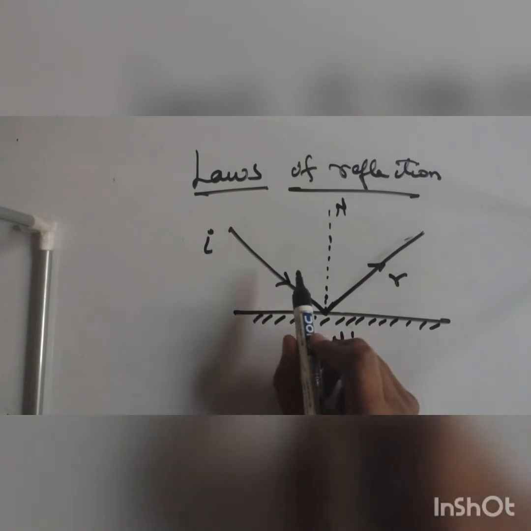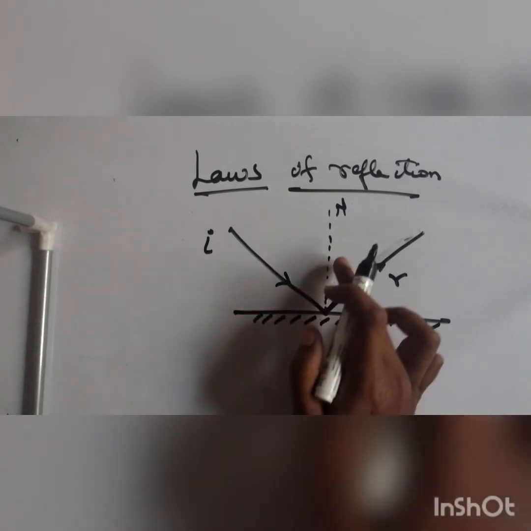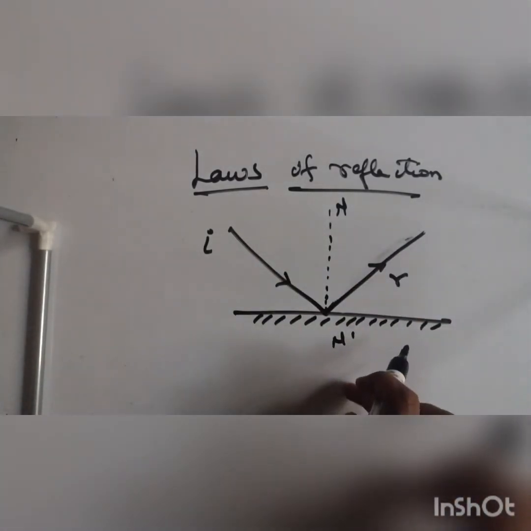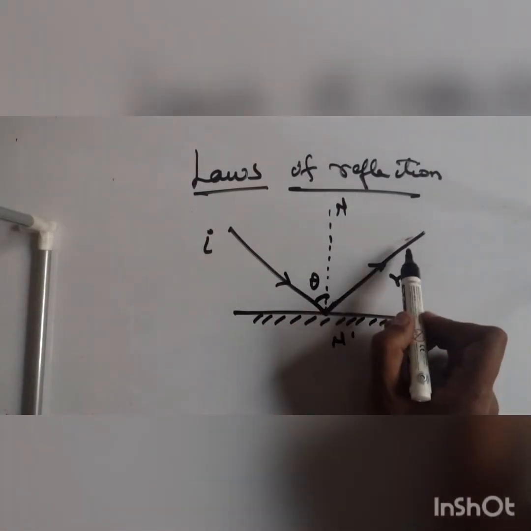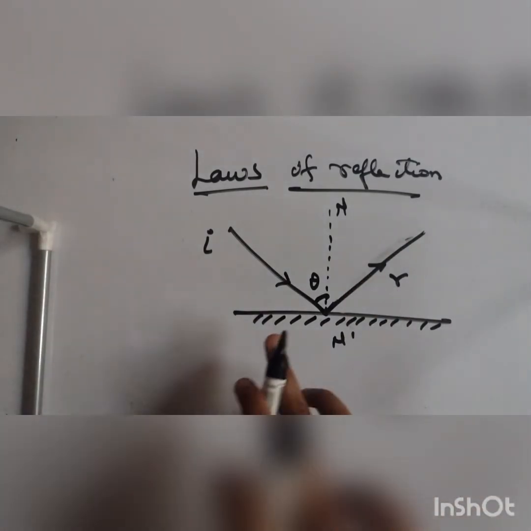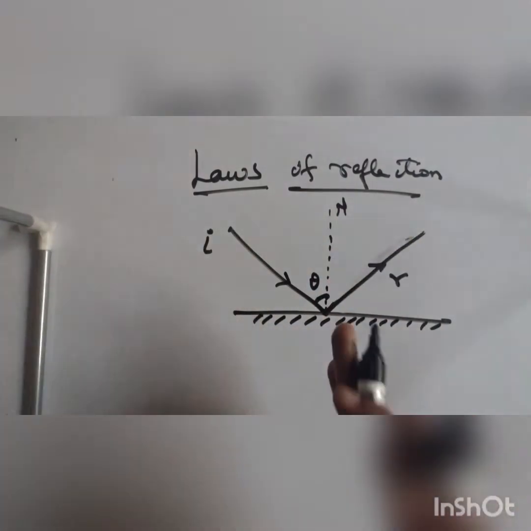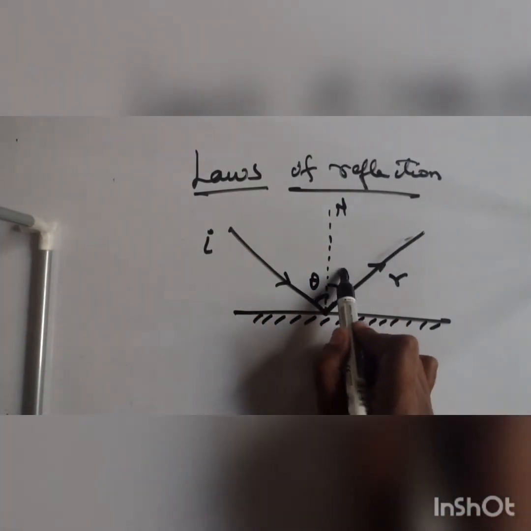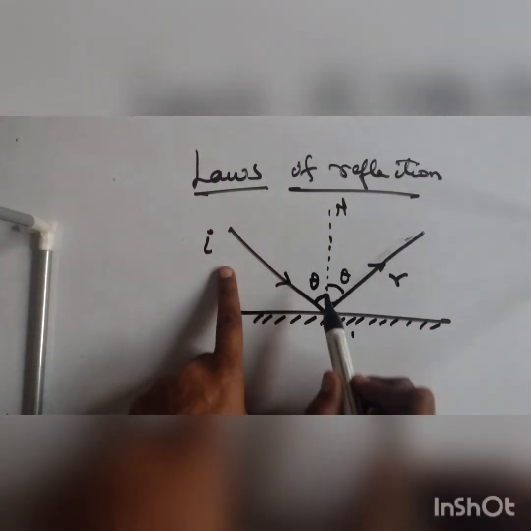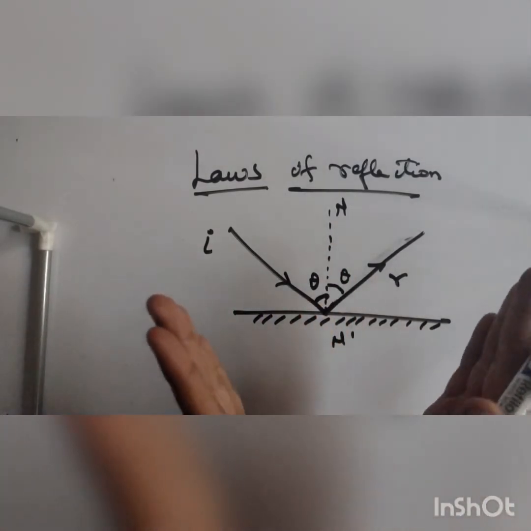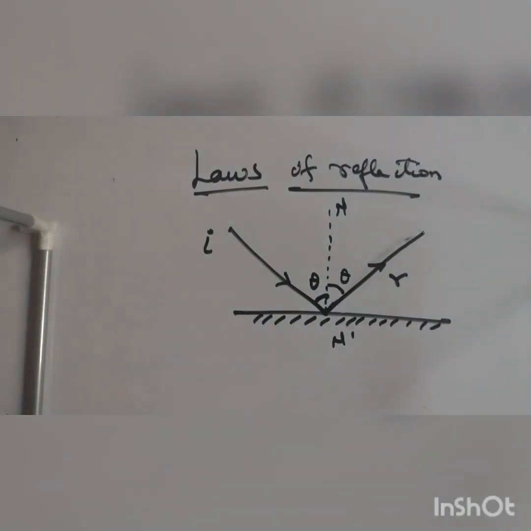Don't worry about that. So, which angle will you consider? The angle made by the incident ray with the normal is considered. This is, say, angle i. Say I call this theta, the angle made by the reflected ray with the normal. Guys, it's not making the angle with the tangent or with the horizontal surface. It's making the angle with the normal itself. So this theta and this theta are equal. Are you following it? Means if the angle of incidence with the normal and the angle of reflection with the normal are the same, then we can say that reflection is regular.